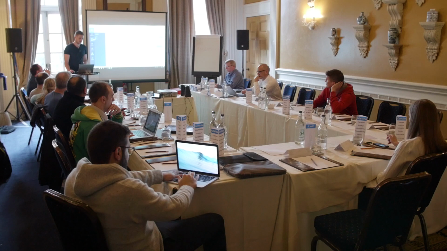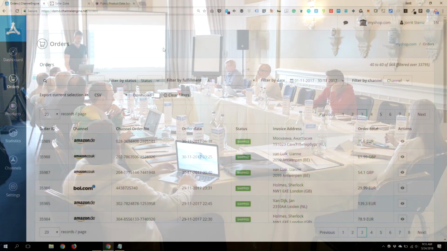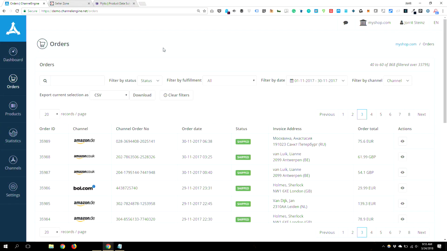The other thing is, of course, orders. We grab from all the marketplaces, we grab all the orders. They come centralized in here. You can search on either your marketplace order number or any other field in the data set. You can filter if it's merchant fulfilled or channel fulfilled, or a combination of the two. And you can also download it, load it to CSVs or Excel files to have a good look at it.